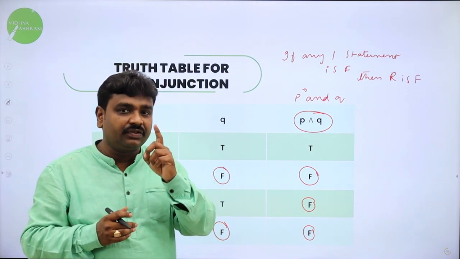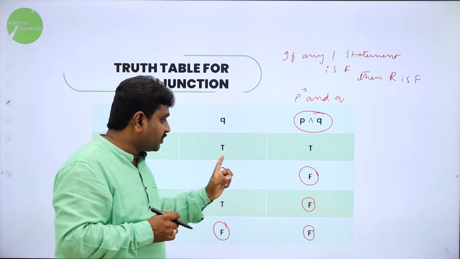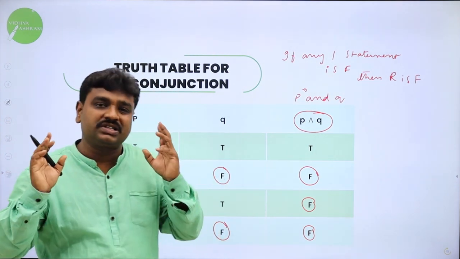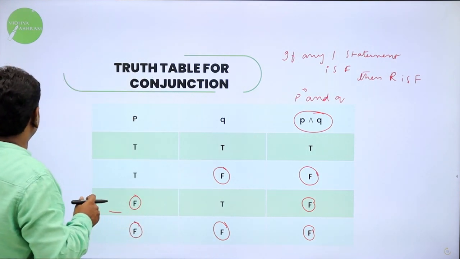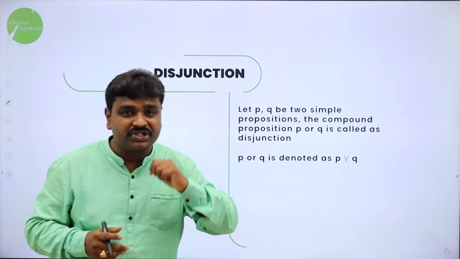What is the logic? If any one statement is false, then the result is false. Then we go to the next statement called disjunction. Let P comma Q be two simple propositions.